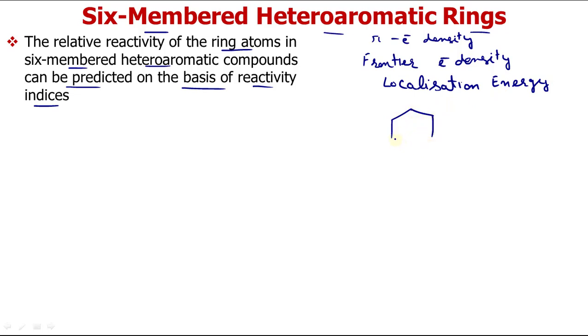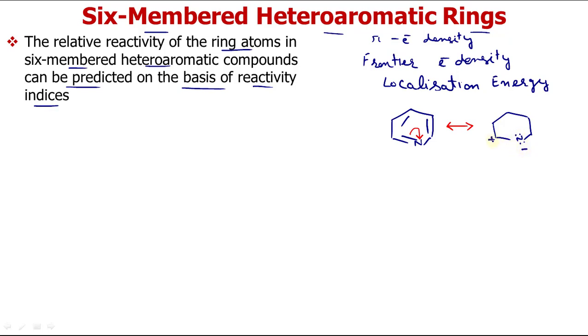First we will take a typical example of pyridine. It is a 6-membered heteroaromatic compound. There are various positions: these are the ring carbon atoms and this is the heteroatom. So we can define the reactivity of the heteroatom as well as the ring carbon atoms on the basis of these reactivity indices. If we try to write their resonating structures, they start like this. We have already done this many times, so I am just writing one or two resonating structures.